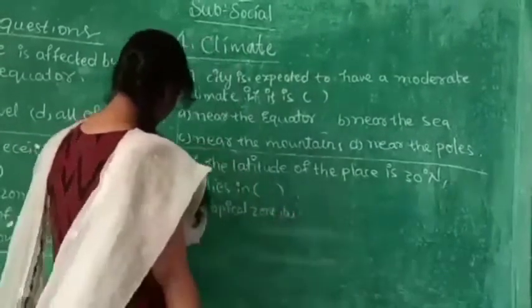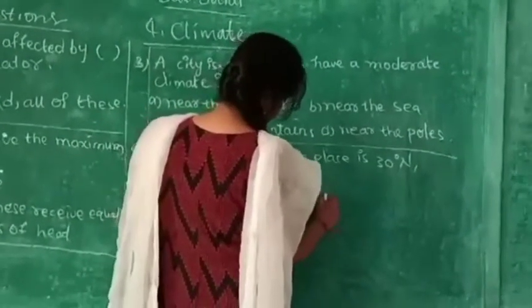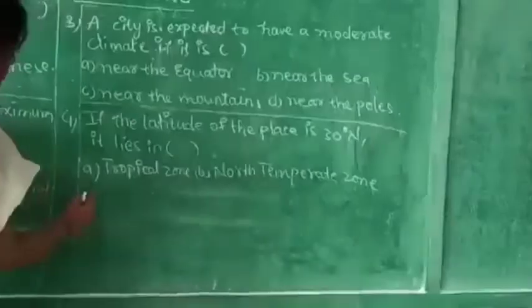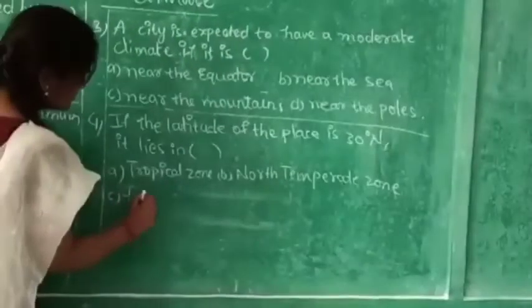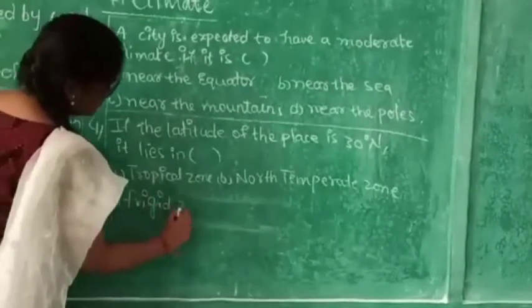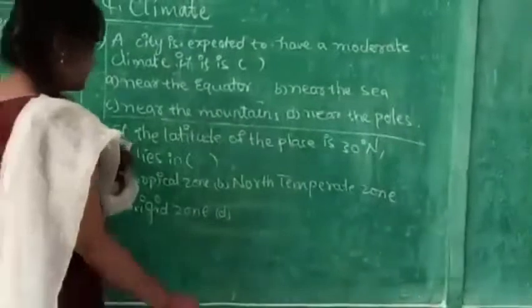B, north temperate zone. C, frigid zone. D, south temperate zone.